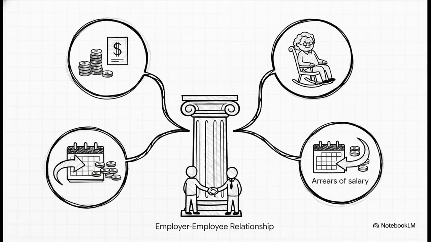Let's quickly unpack that first pillar. Salaries. The Act is incredibly thorough right here. It covers your standard daily or monthly wages, obviously, but it also includes any annuity or retirement pension. Crucially, it captures advance salary paid before it's actually due to you, as well as arrears of salary from an earlier tax year that you're just receiving right now. Basically, if it stems from an employer-employee relationship, it lives right here in this pillar.